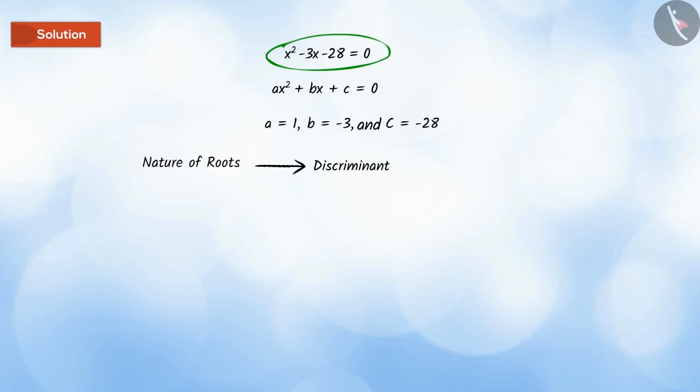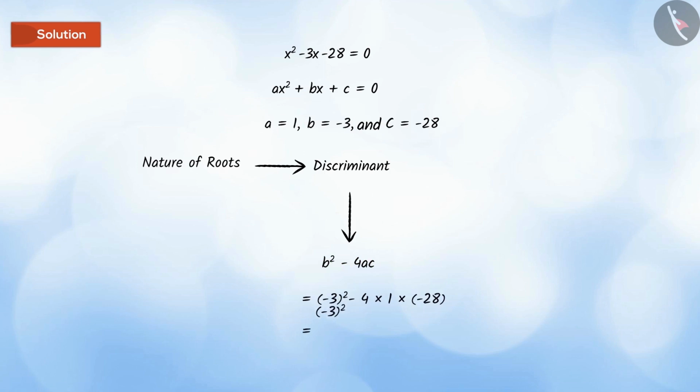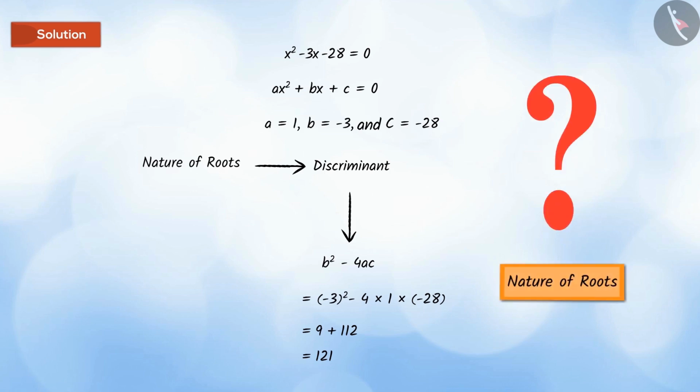For this, we need to find the discriminant of the quadratic equation, that is, b squared minus 4ac. On substituting the values of a, b, and c, we get the value of discriminant to be 121. Based on this, can you tell the nature of roots of the given quadratic equation?